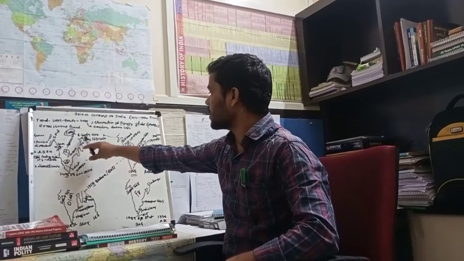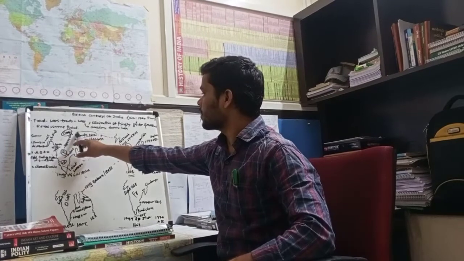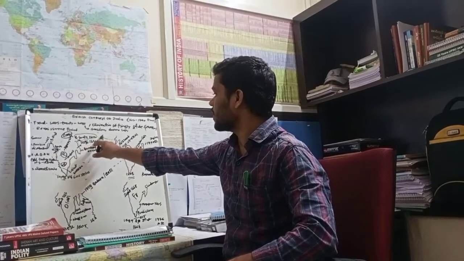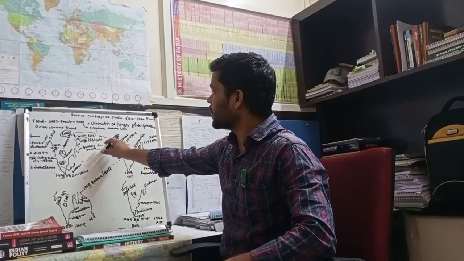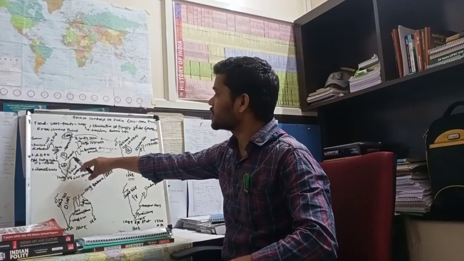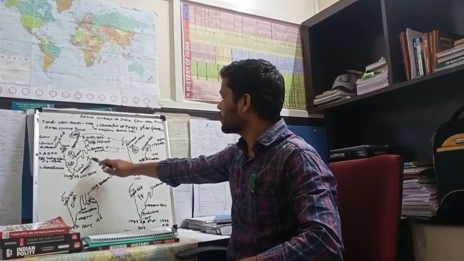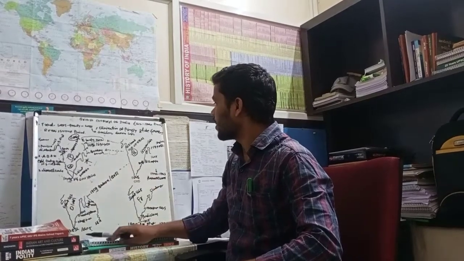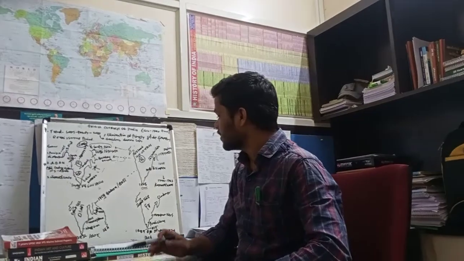In 1612, the Battle of Swally happened. The British East India Company defeated the Portuguese, and then the Portuguese empire fell. So the Battle of Swally in 1612 is very important.